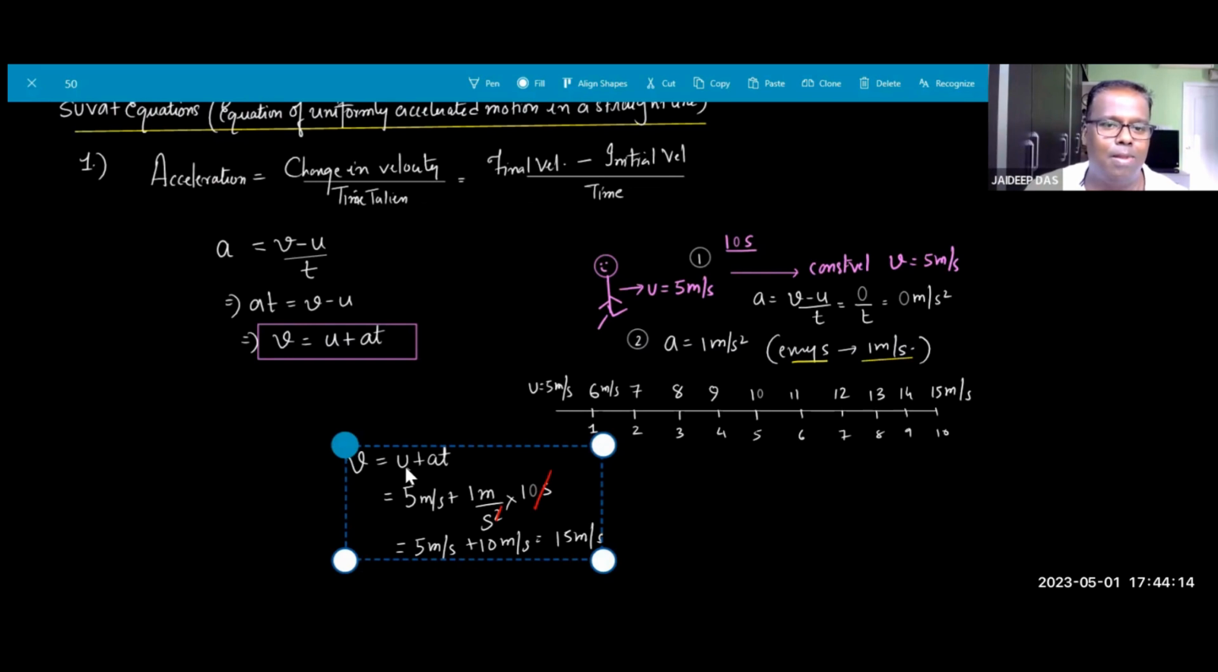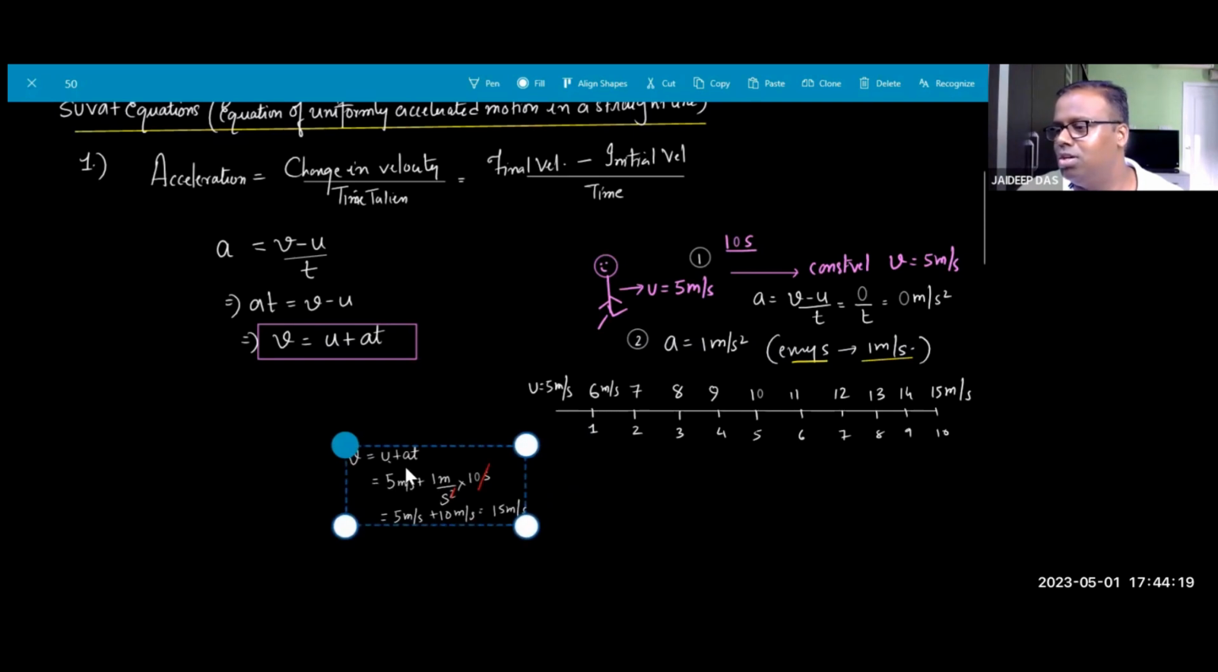Didn't understand? I see vague faces. I still believe that there is some understanding issue. Children, don't take it forcefully.